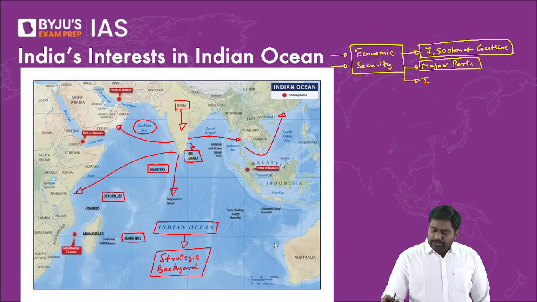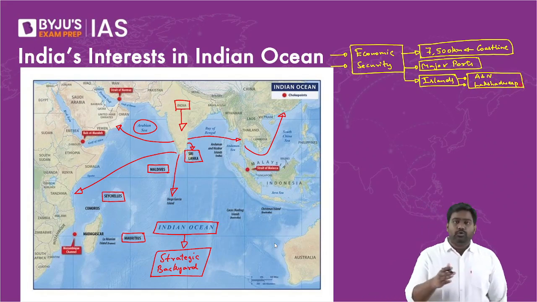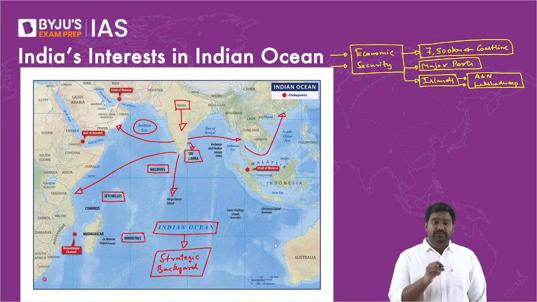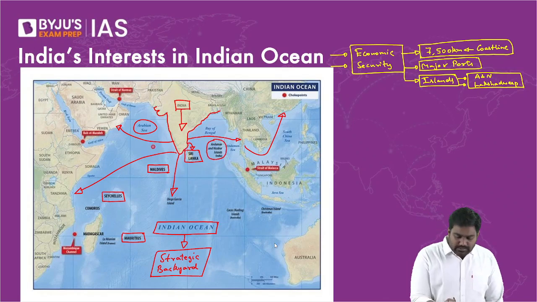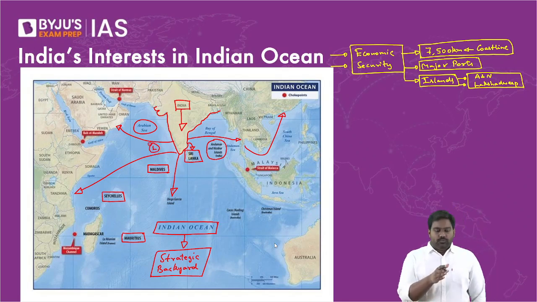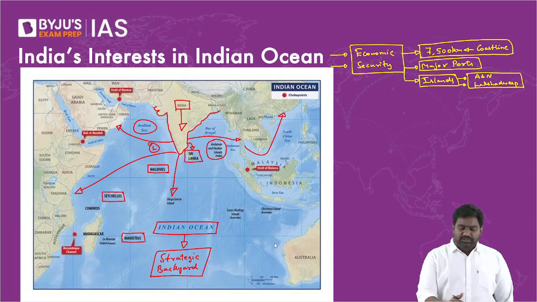And we have important island territories, that is Andaman Nicobar and the Lakshadweep Islands. So the presence of these island territories, which are located a little away from mainland India, gives us a strategic position in the Indian Ocean. See, this is the coastline of India, right? This is the Indian subcontinent, the mainland of India. And we have these island territories over here, the Andaman Nicobar Islands in Bay of Bengal and the Lakshadweep Islands in Arabian Sea. So they're located quite far away from the mainland, and it further increases our reach and influence, through which we can project our influence across the Indian Ocean.